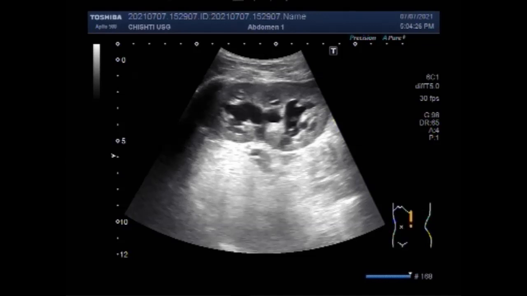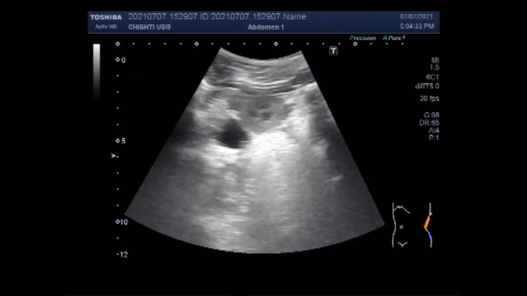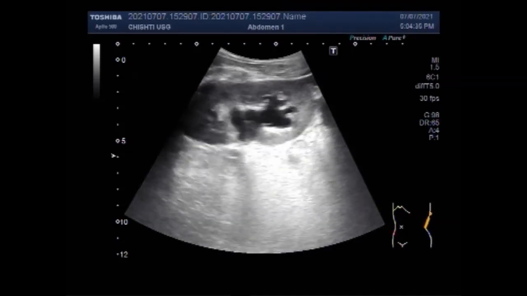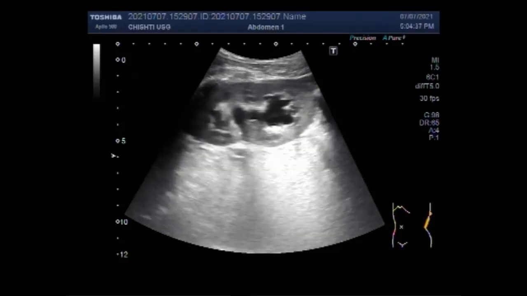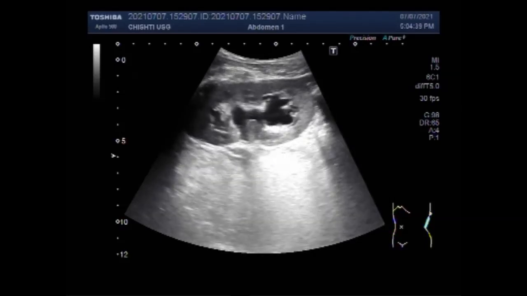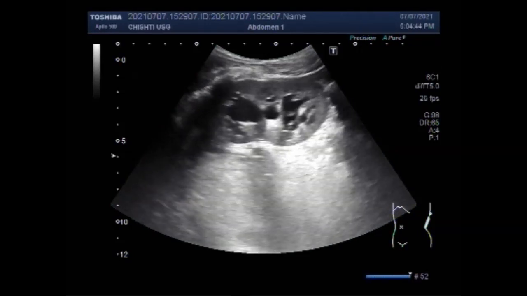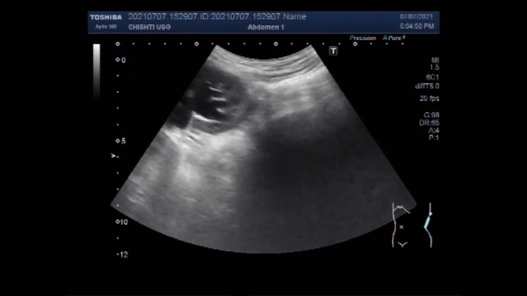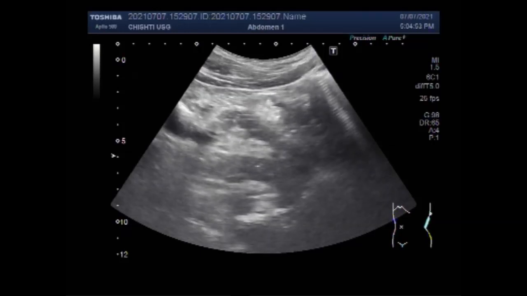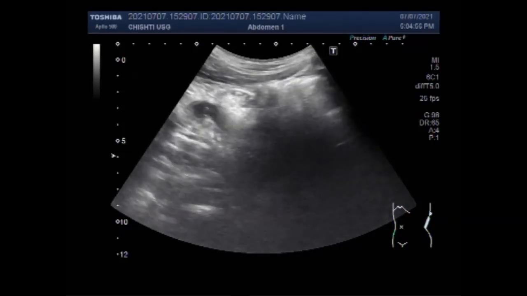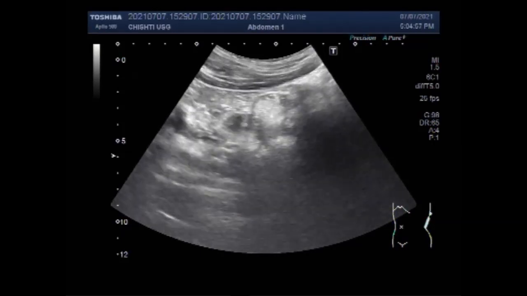This ultrasound video shows a case of ureteric stenosis at the ureterovesical junction, also called ureterovesical junction obstruction. A ureteral stricture is a narrowing of the ureter that causes an obstruction in the flow of urine. It can also be caused by kidney stones, upper urinary tract inflammation, or a tumor.